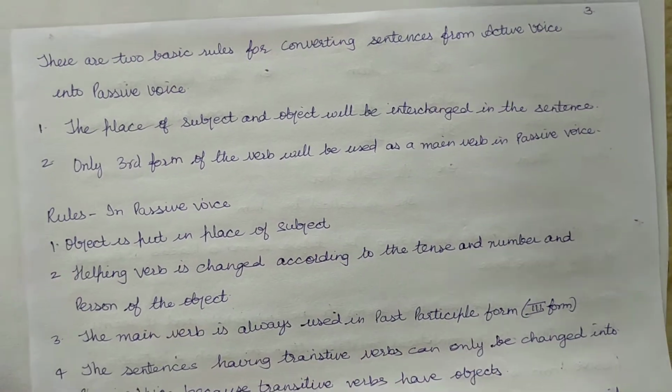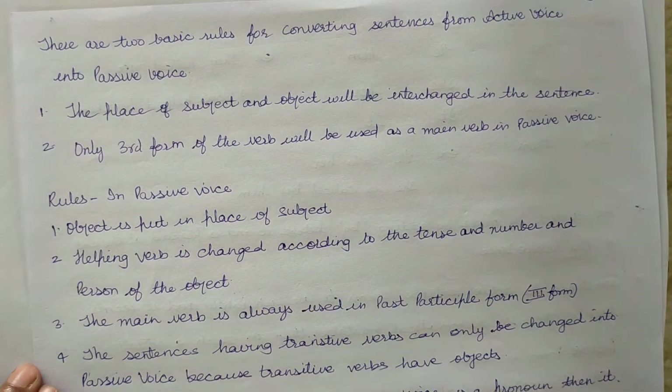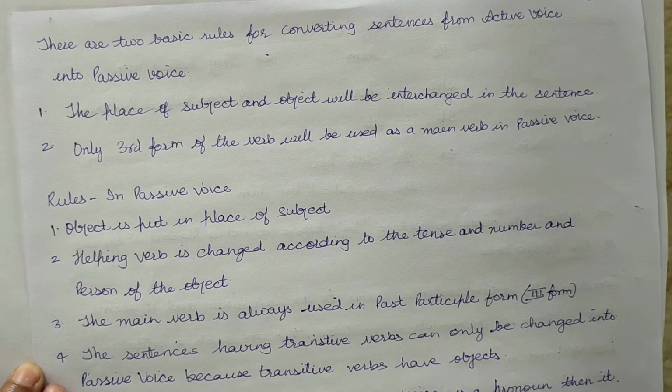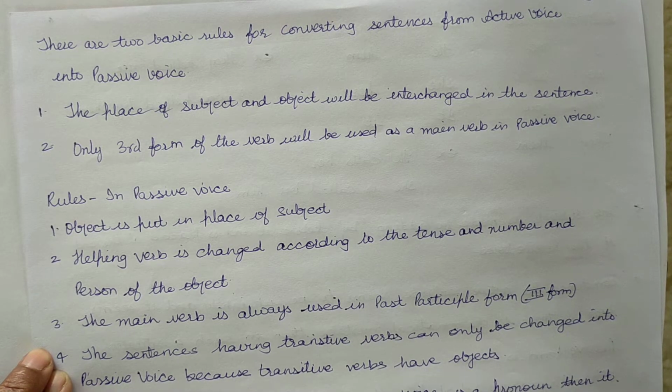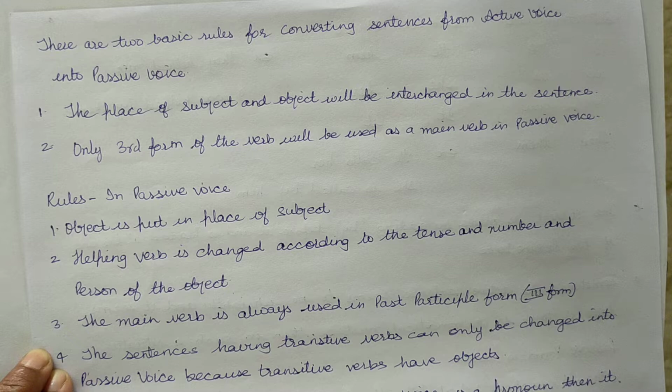So, in passive form, object is put in place of subject. Helping verb is changed according to the tense and number and person of object. Verb's third form is used.